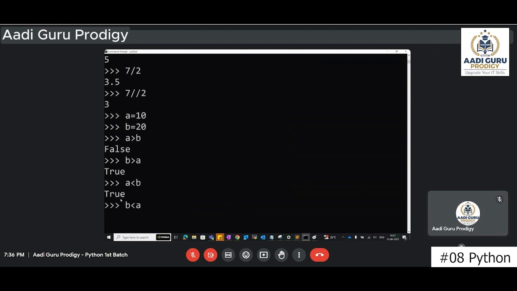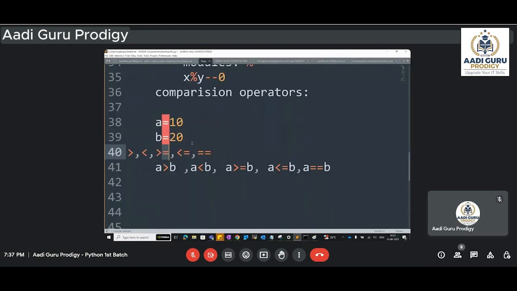B less than A. What is B here? B is 20. That means we are checking two conditions. When two persons are standing, you want to check who is bigger. If you want to check who is bigger, you will use this one. If you want to check who is smaller, you can use this one, less than. But if you are using this symbol, that means both: one can be greater than that or he can be equal to.